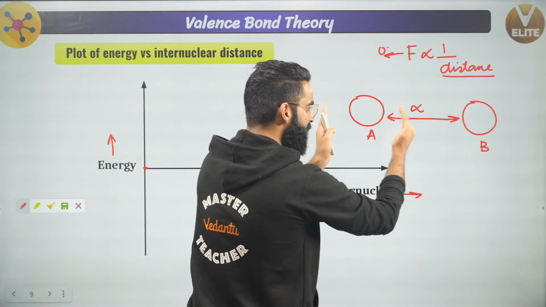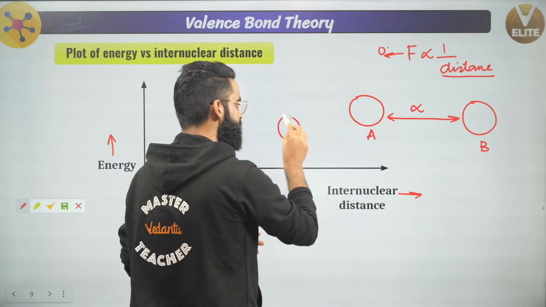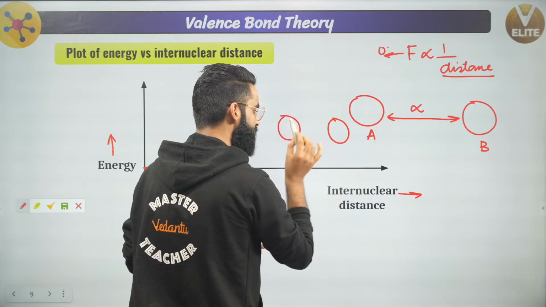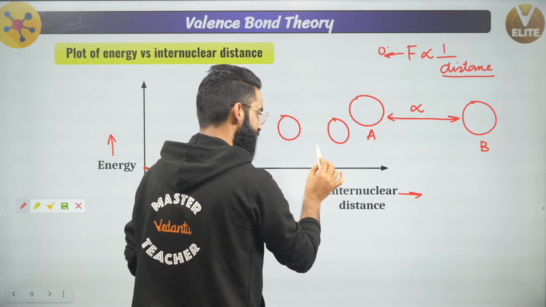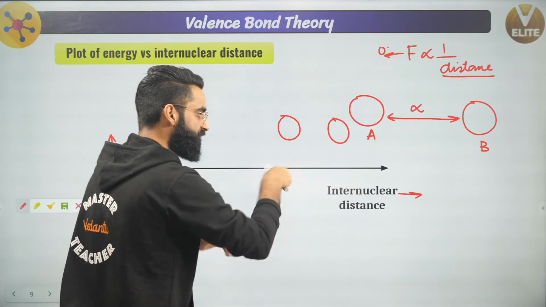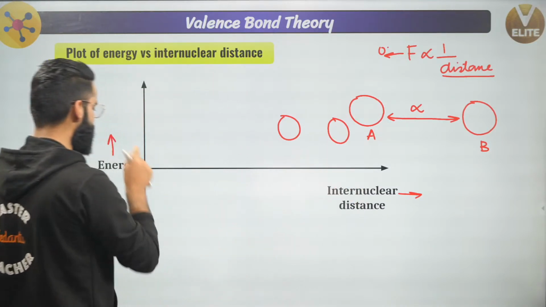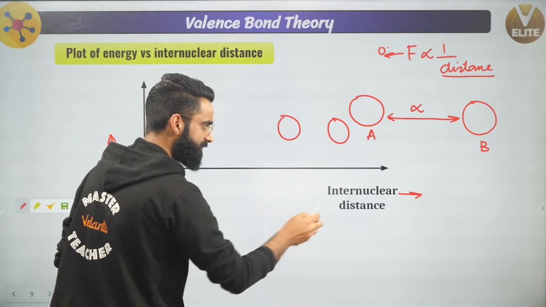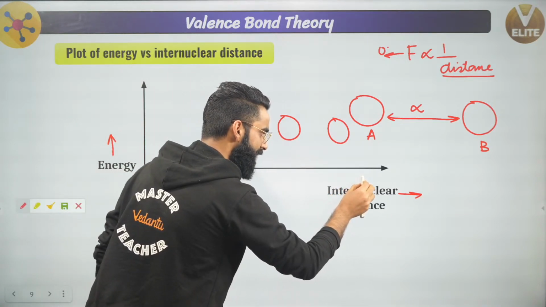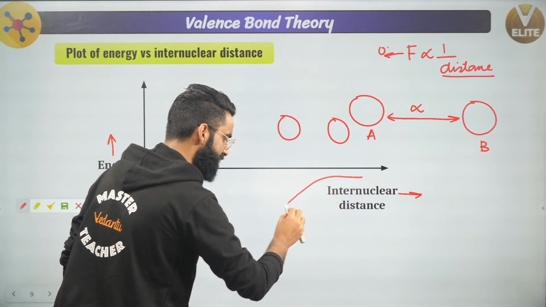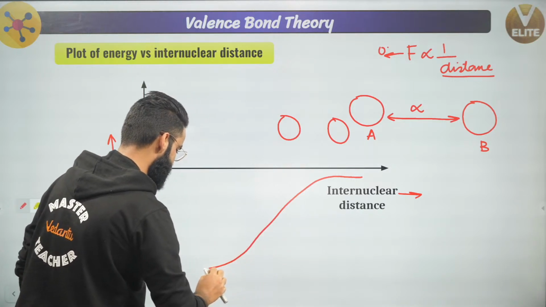Now the atoms are coming closer. If the atoms are coming closer, what is happening to the distance between them? The distance between the atoms is decreasing, the force of attraction is increasing, and the potential energy of the system will be decreasing. So people, the curve between energy and internuclear distance is going to follow like this. As the atoms are coming closer, the potential energy of the system is decreasing.